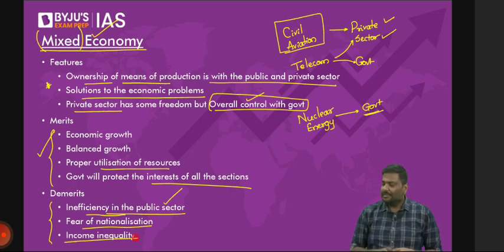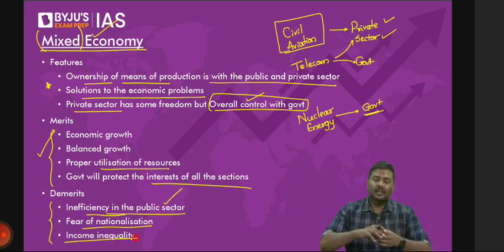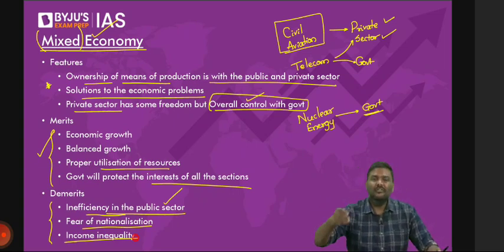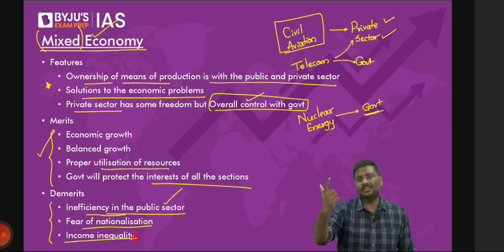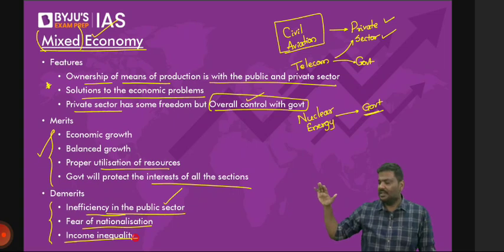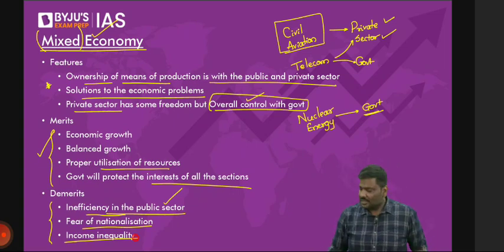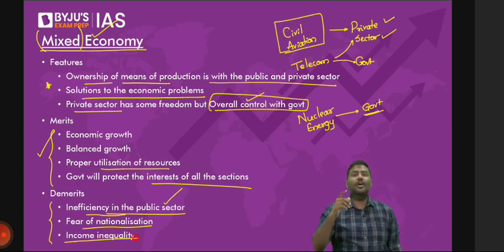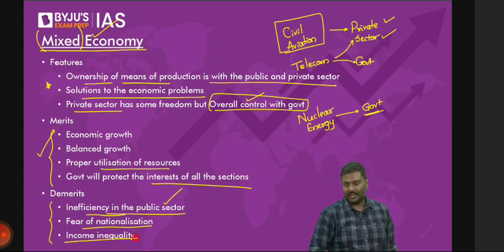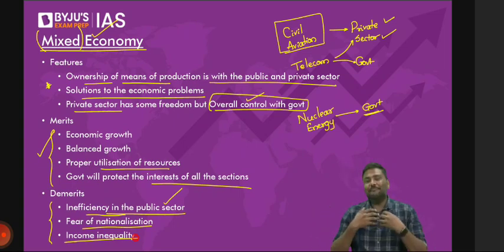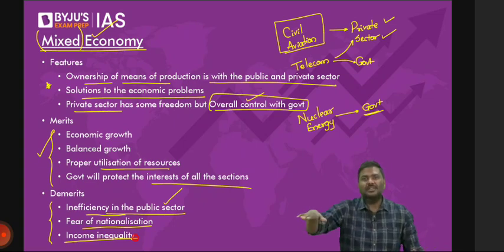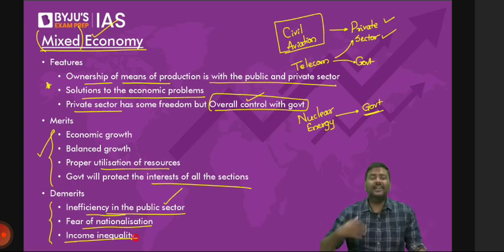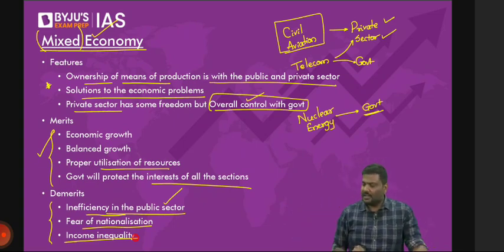And balanced growth simply means the government through its policies will ensure that growth, that is, let's say, production and employment, will happen in all the states. They will not try to promote only one state. They will try to promote growth in all the states through their policies. Can they promote growth only in Maharashtra? Just think of it. Can the central government say to all the investors, go to Maharashtra, invest there, why? We have a government there. Can they do that? Absolutely not. So through their policies, the Center is a representation of all the people. Through industrialization, tax benefits, etc., they will promote growth in all the states. Done? Okay? So these are the features of a mixed economy.